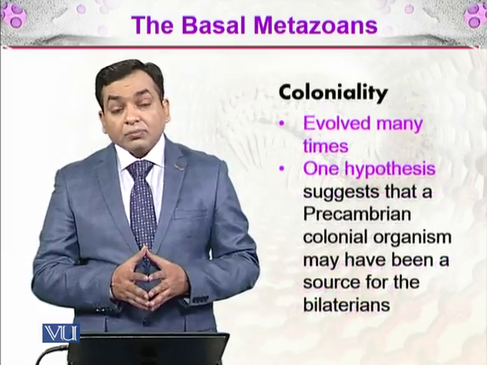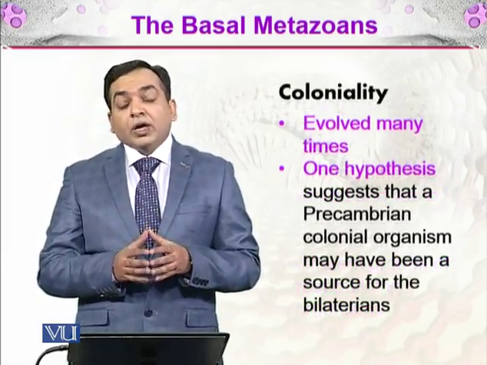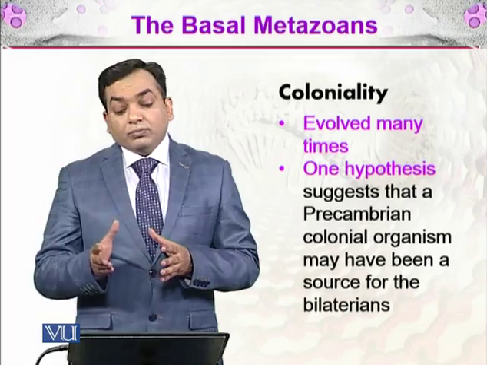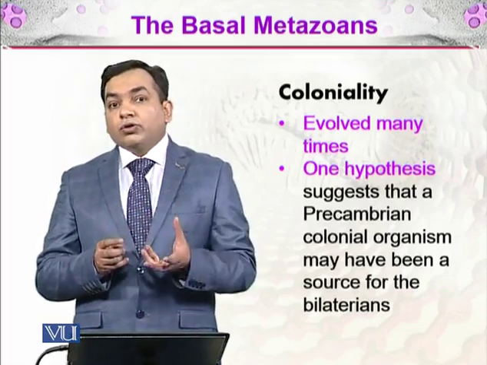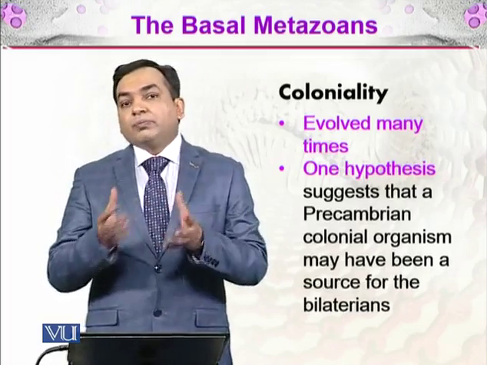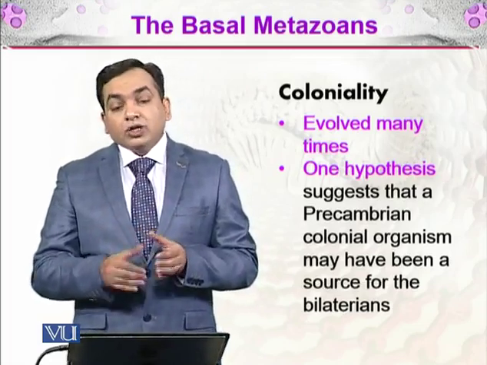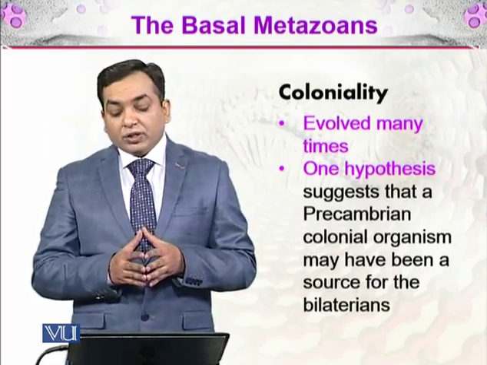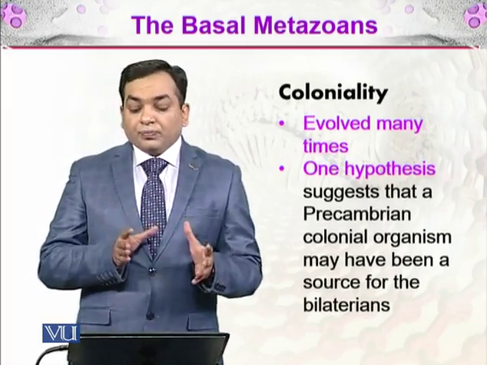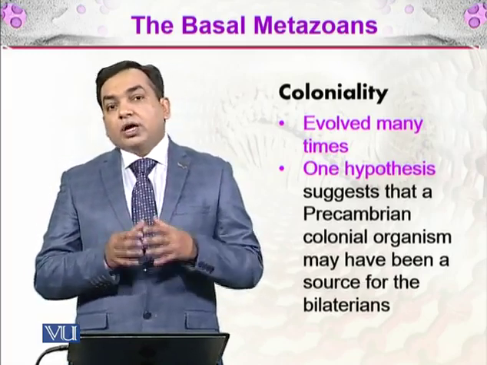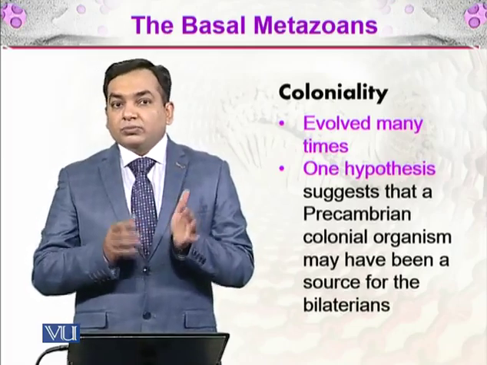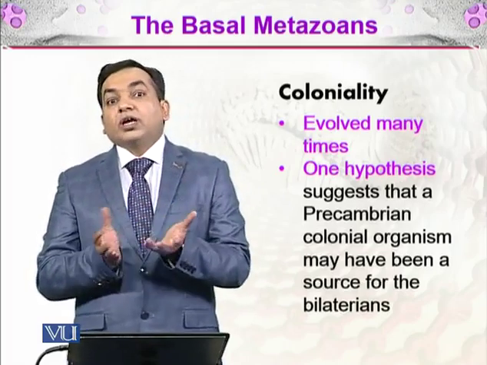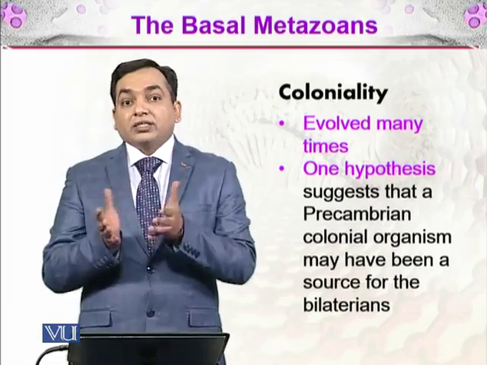And there comes the concept of coloniality. What does coloniality mean? That means the ability to make colonies. Coloniality, the ability to form colonies, may have evolved multiple times in our evolutionary history. One hypothesis suggests that Precambrian colonial organisms may have been the source for the bilaterians. So there were Precambrian organisms, and those organisms combined to make a colony, and that colony further evolved to make a multicellular organism that has bilateral symmetry.